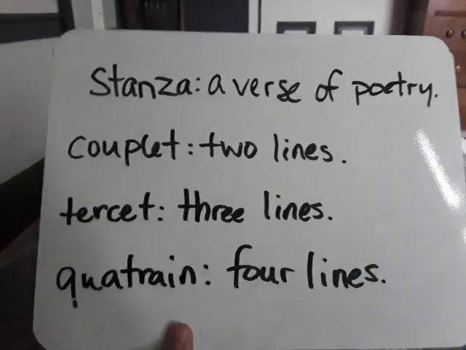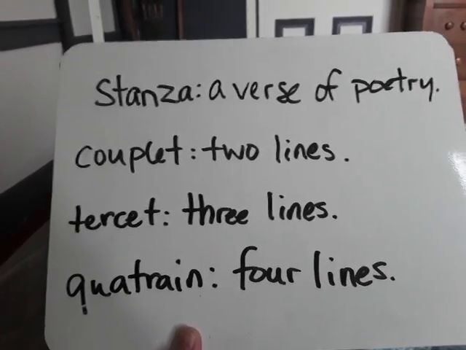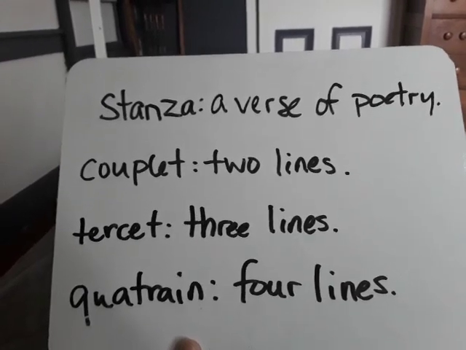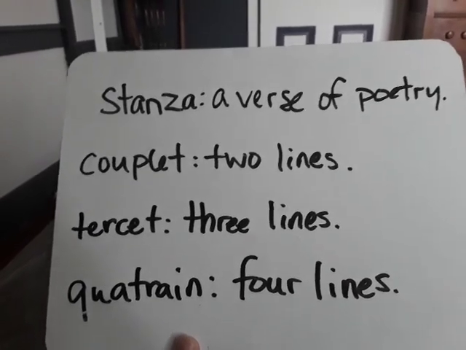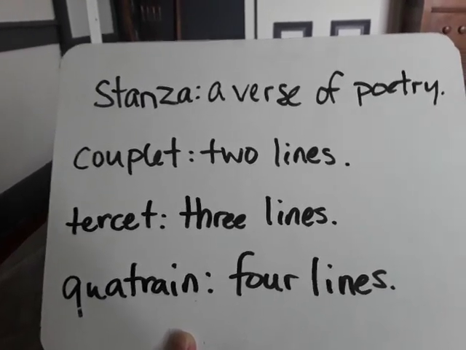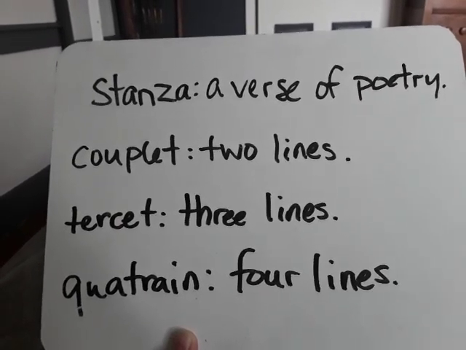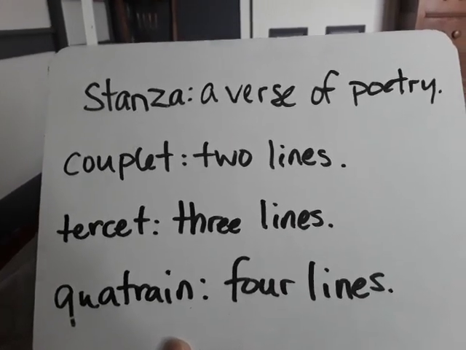So, for something a little extra, I would like for you to look at some poetry and see if you can find each kind of stanza. So, see if you can find a poem that has couplet stanzas, see if you can find a poem that has tercet stanzas, and see if you can find a poem that has quatrain stanzas, okay? That's just for something extra practice for you to do to apply what we've been learning today.